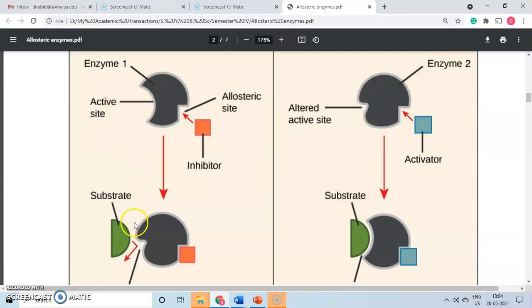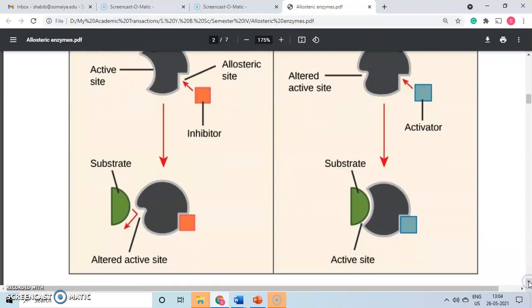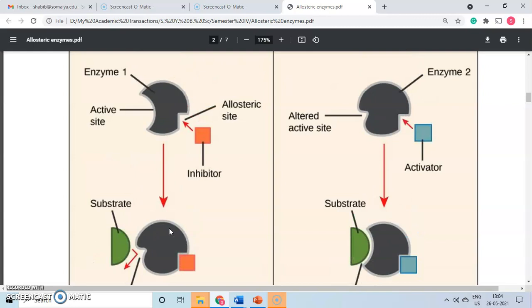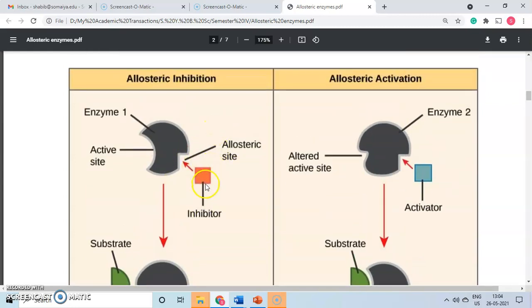The substrate, shown here in green, which was capable of binding earlier, is now not capable of binding. So there is an overall mechanism of inhibition, because the structure has changed and it is now an altered active site. This is the situation where the allosteric site is bound to the inhibitor.